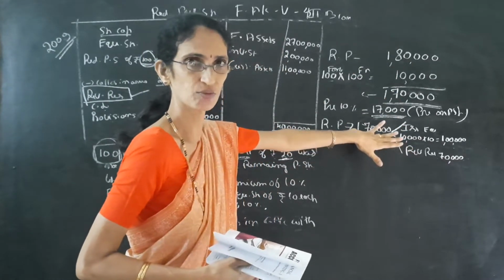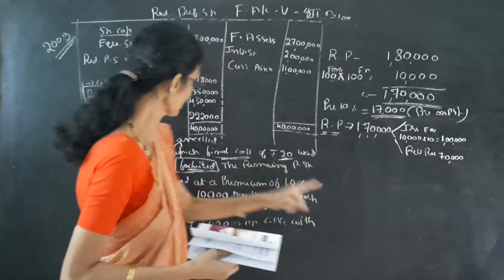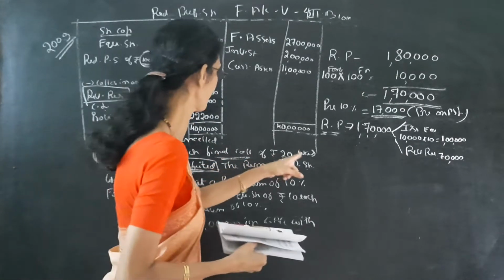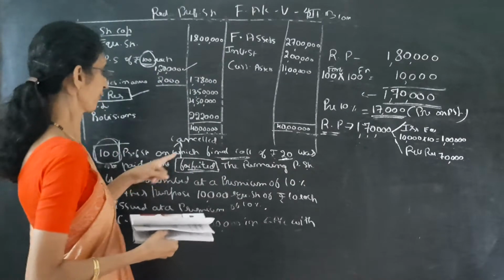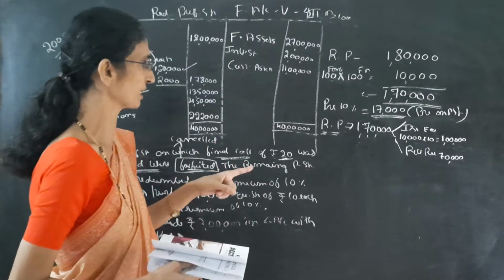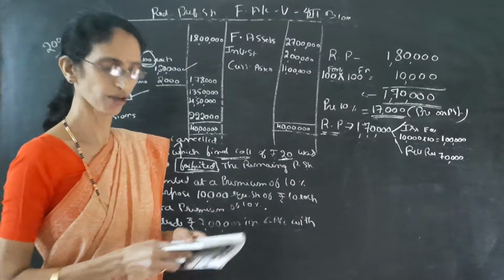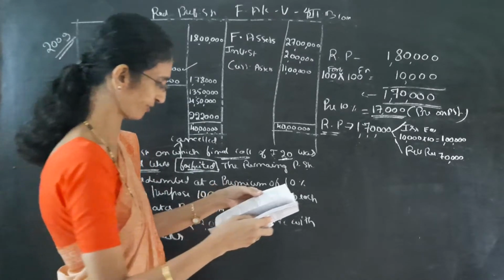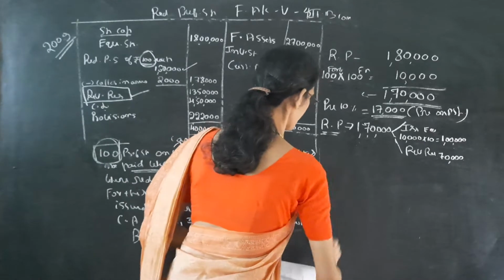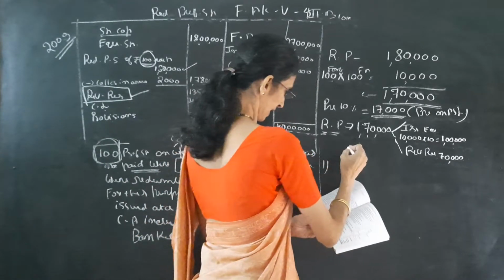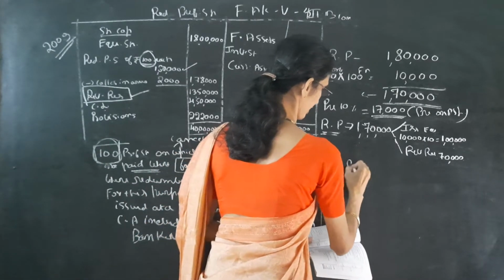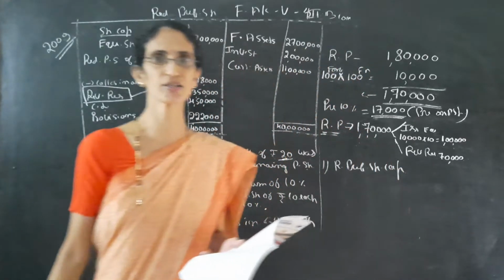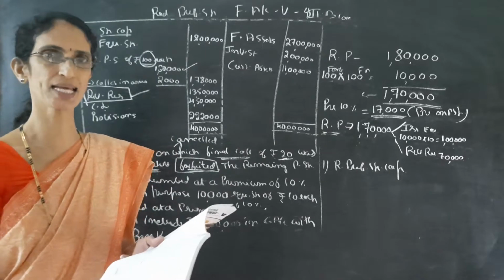Now we can pass the journal entries one by one. Here it is given that 100 preference shares, on which the final call of ₹20 was not paid, were forfeited. So the first journal entry is for the forfeiture of shares. The first entry is redeemable preference share capital account debited, because the capital is cancelled.